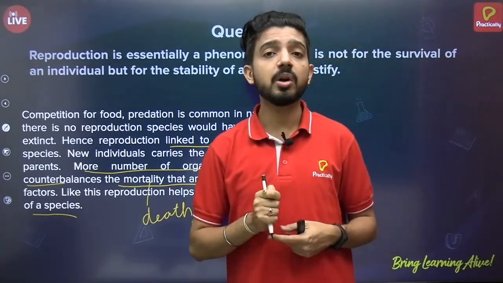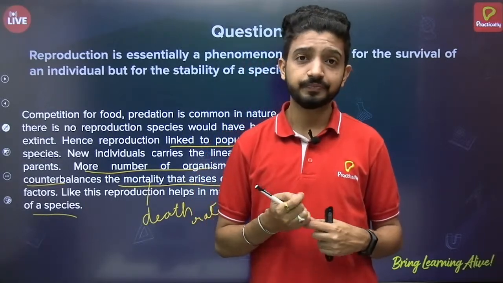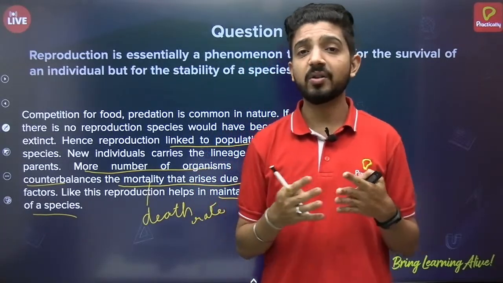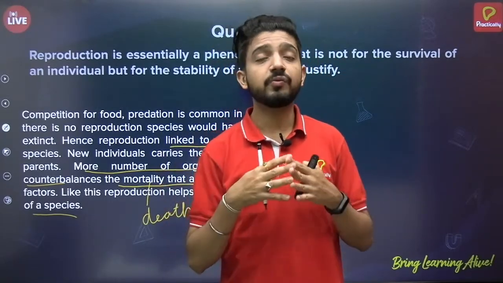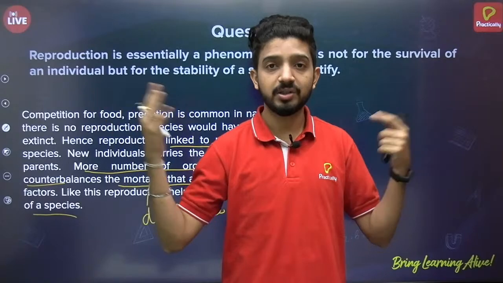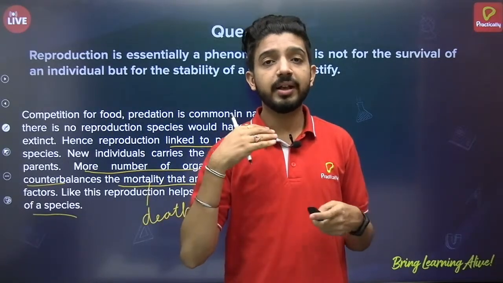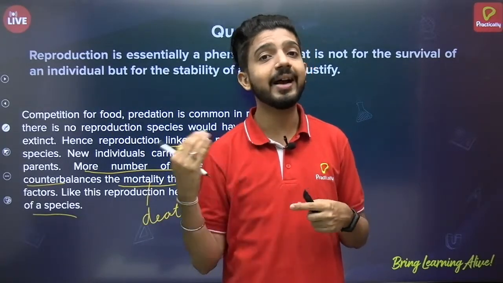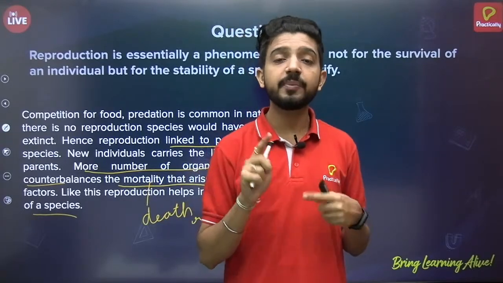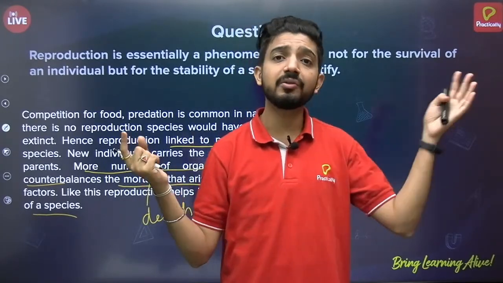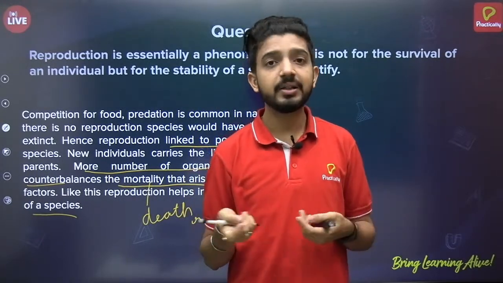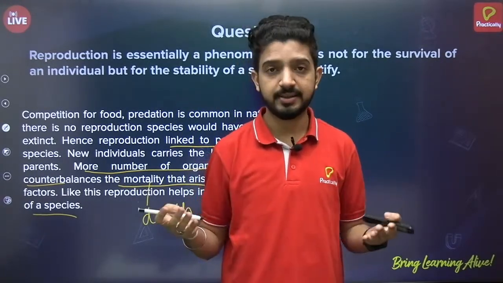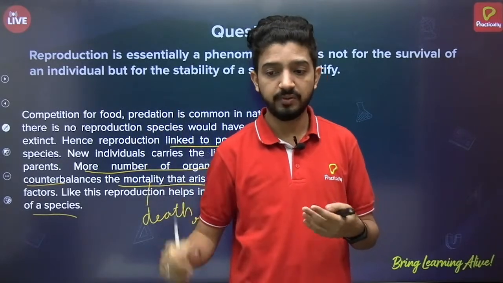That is what the problem with dinosaurs was. Dinosaurs became extinct at a point because, of those killed by the natural calamity, the reproduction rate was not high enough to compensate. If the reproduction rate had been higher, even if a lot of dinosaurs were killed, at least some would have stayed alive, but that couldn't happen. That's why they became extinct. That's what this question is about.